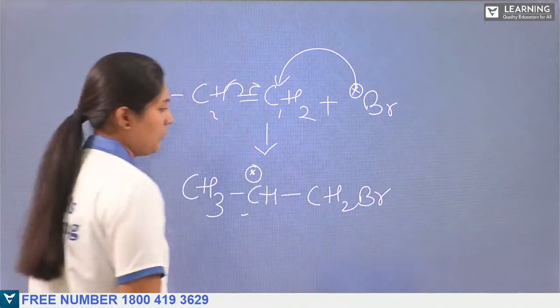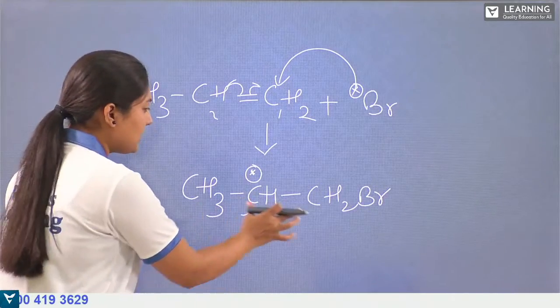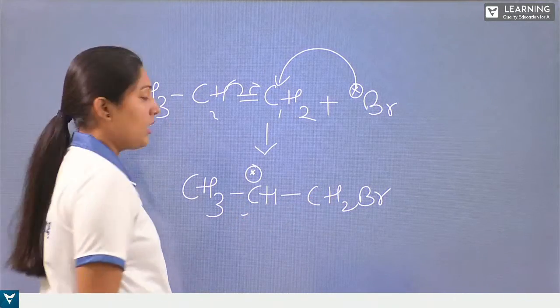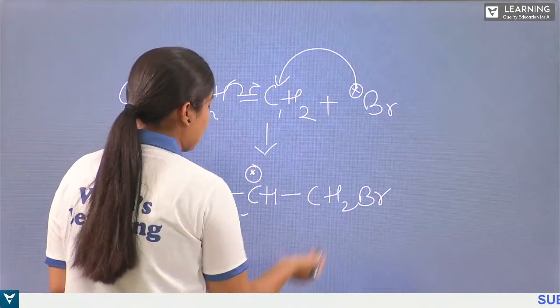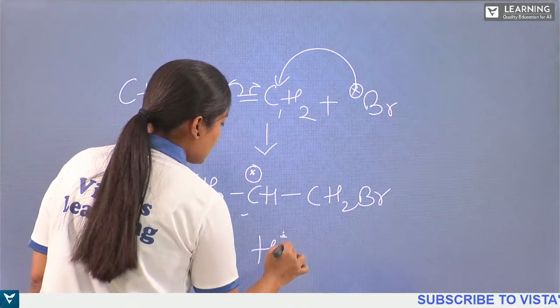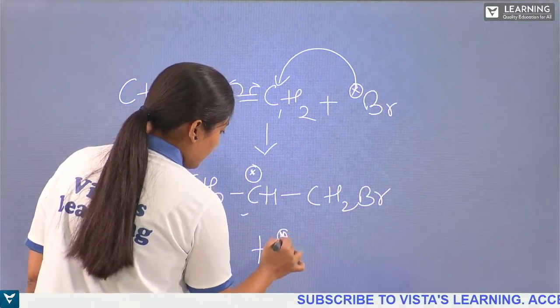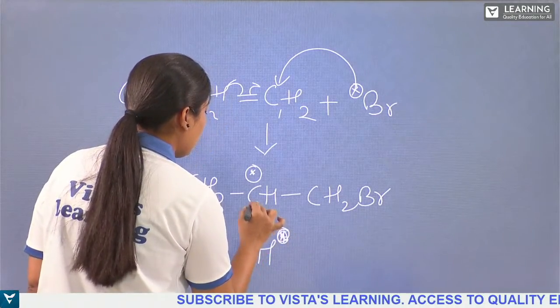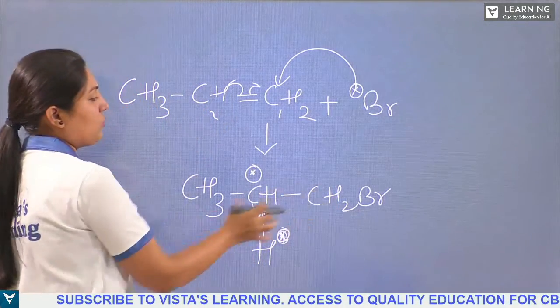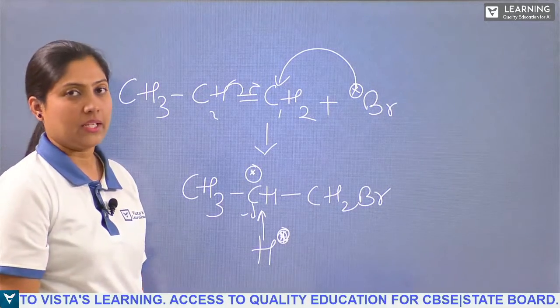This Br is stable, right? Now this radical will be satisfied by the hydrogen radical which has been produced, and they form the bond. By this we get 1-bromopropane.